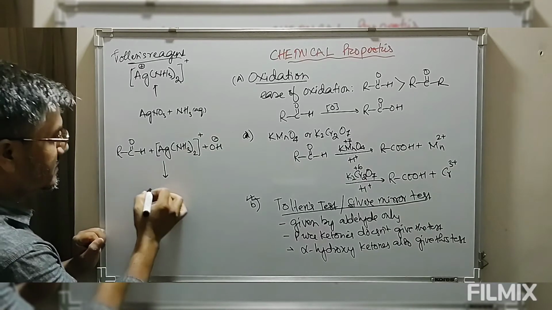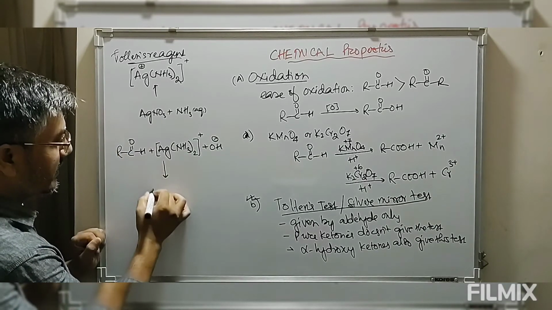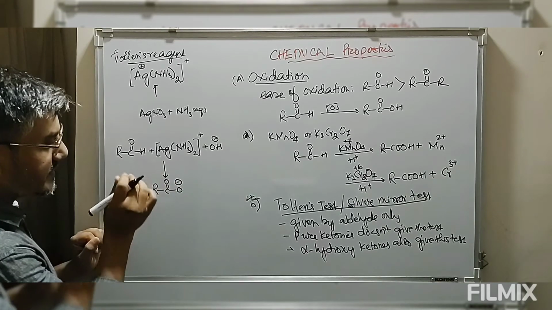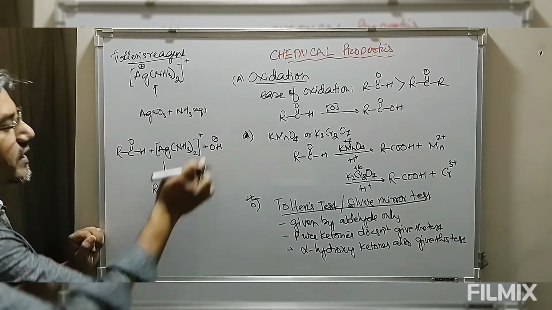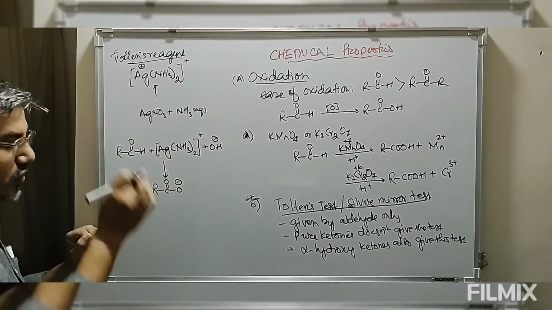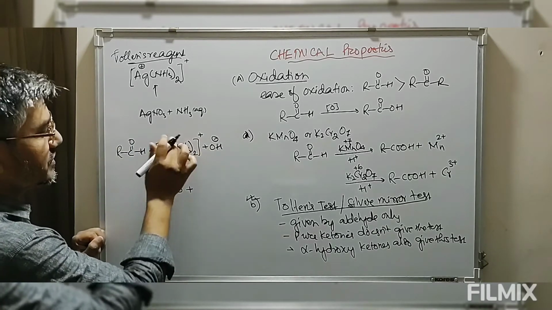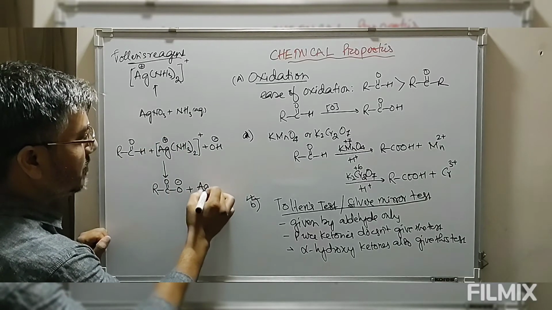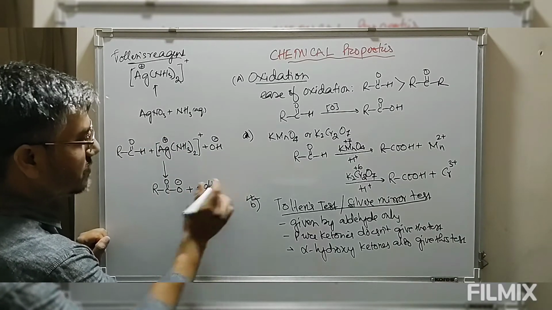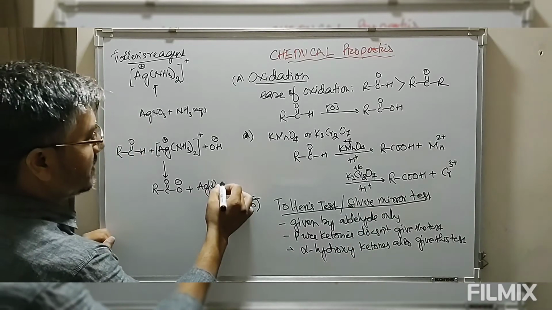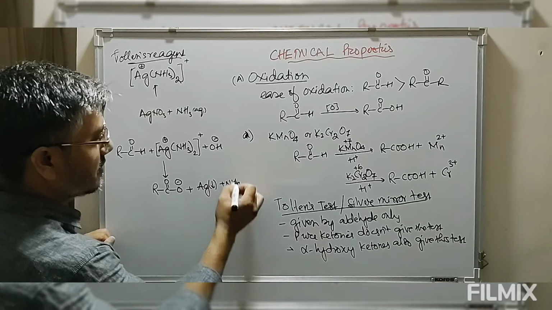So now when this aldehyde reacts, it is oxidized to give the carboxylic acid salt, because the acid will again combine with base to give the salt, and the silver which was initially in the +1 oxidation state is reduced to silver mirror. So this is the reason why this is known as the silver mirror test. Plus ammonia gas is released.